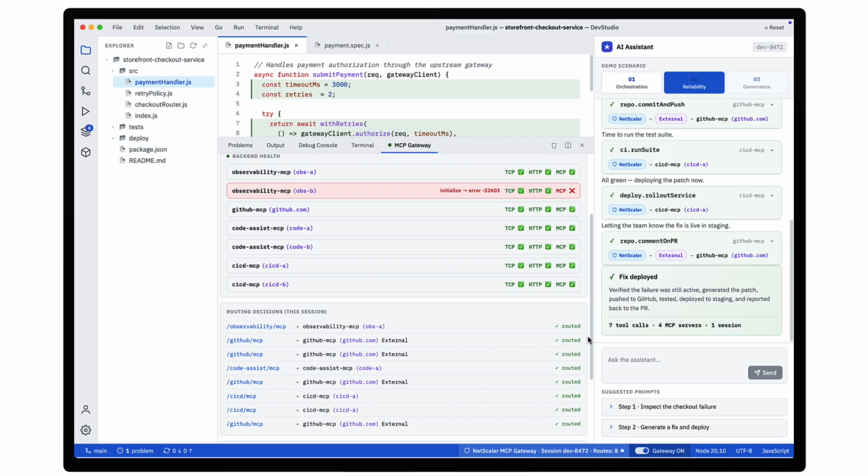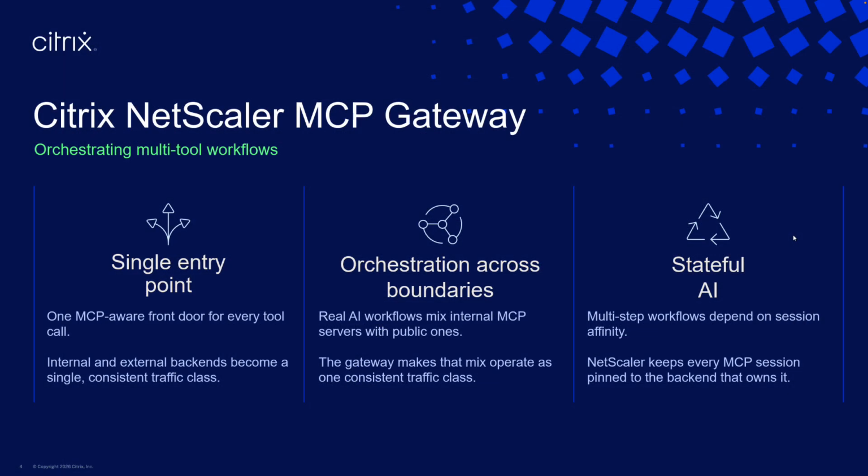From the developer's perspective, no errors, no retries, no incident. All because NetScaler caught what other monitors miss and routed around it before anyone noticed. Stateful AI, protocol-aware health, recovery you don't have to think about.